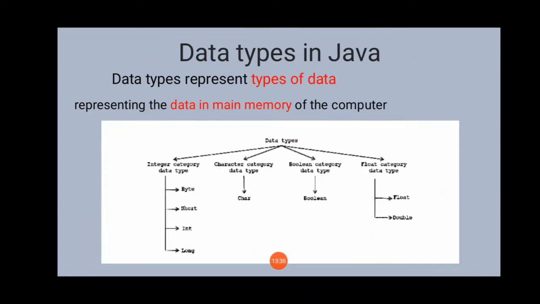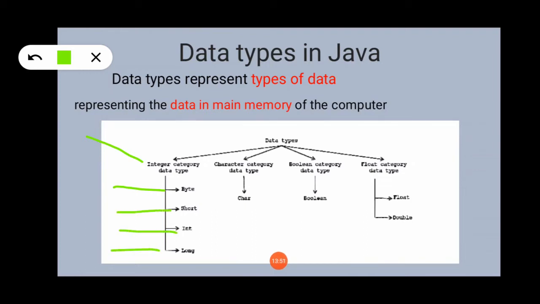Java supports 8 primitive data types. The first one we categorize as the integer category data types. In this you find byte, short, int and long. Then to store character type data, we have the char data type. To represent boolean type data, we use the boolean data type.